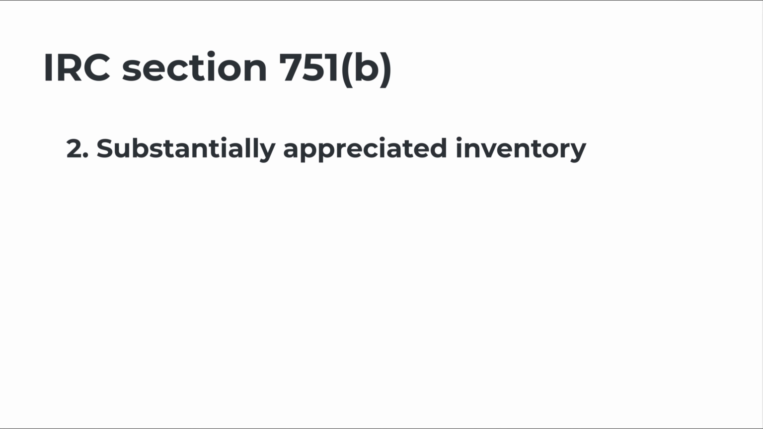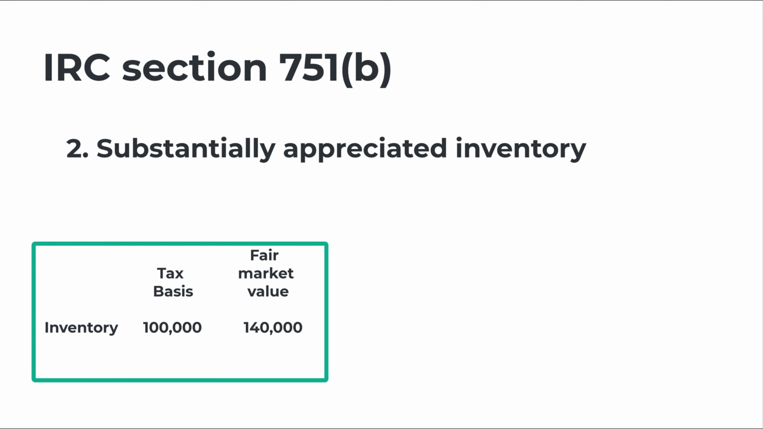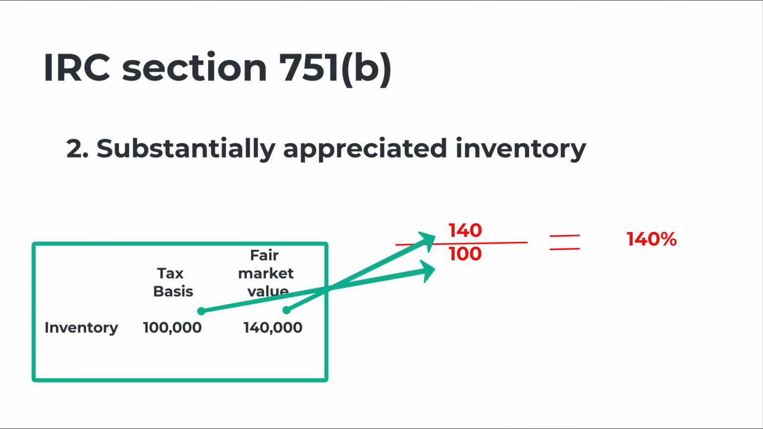Substantially appreciated inventory is what we would normally consider to be inventory sold to customers within a business. To reduce the administrative burden created by these rules, though, inventory is only included as one of the sinister assets if in aggregate it is substantially appreciated. Substantially appreciated means that the fair market value of the inventory, in aggregate, is more than 120% higher than the tax basis of the inventory, in aggregate.